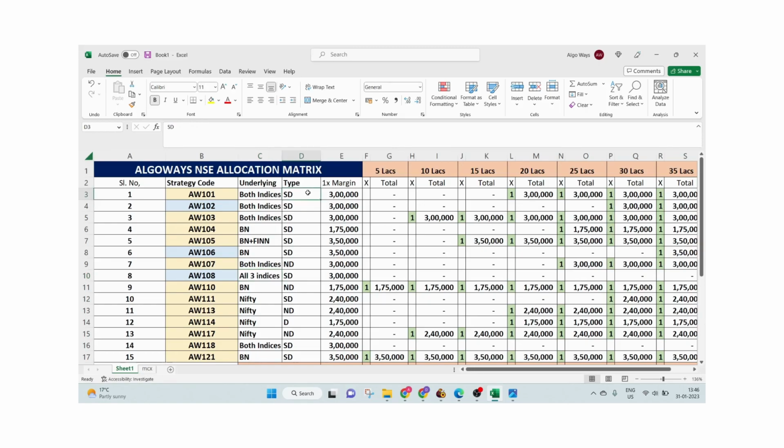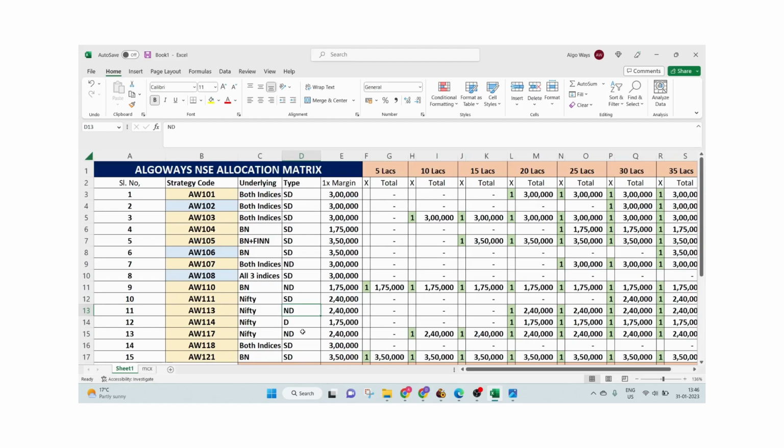SD means semi-directional. Only one strategy is pure directional, that is AW114, and a few of them are non-directional: 1, 2, 3 or 4. 4 strategies are non-directional.